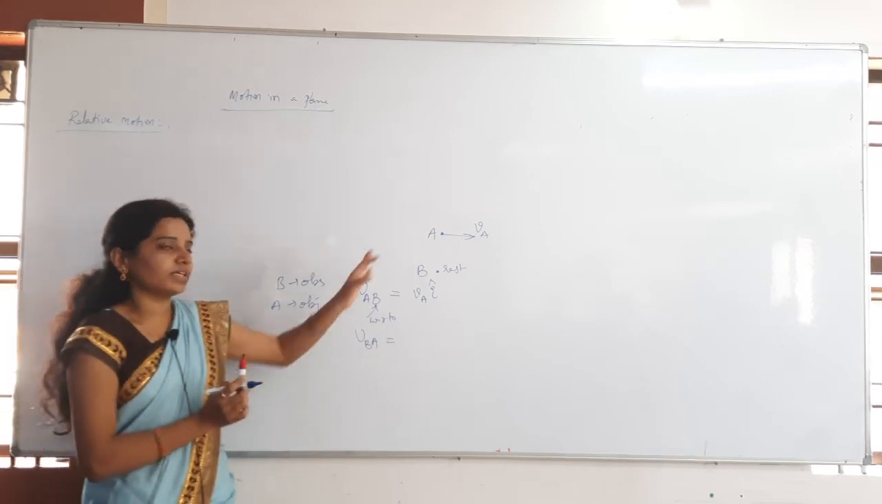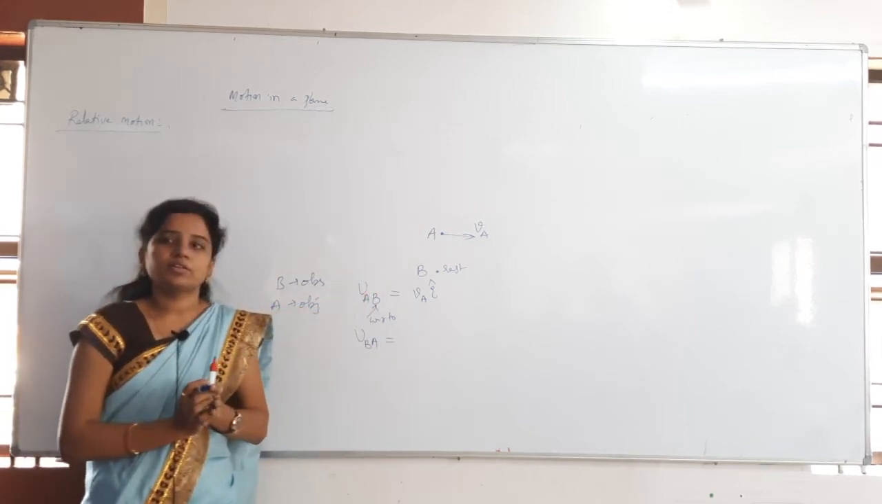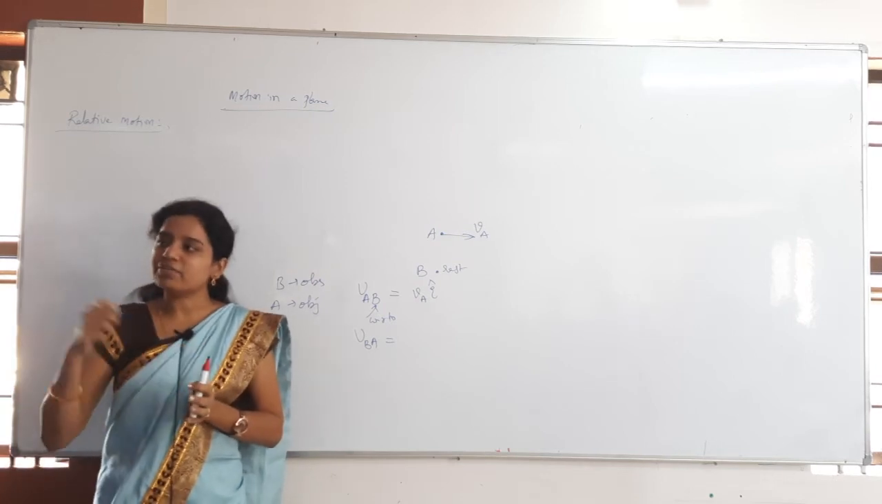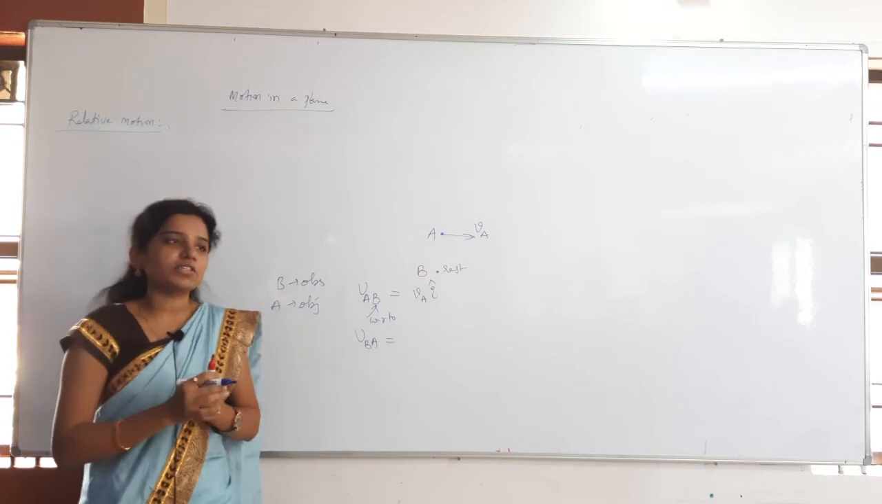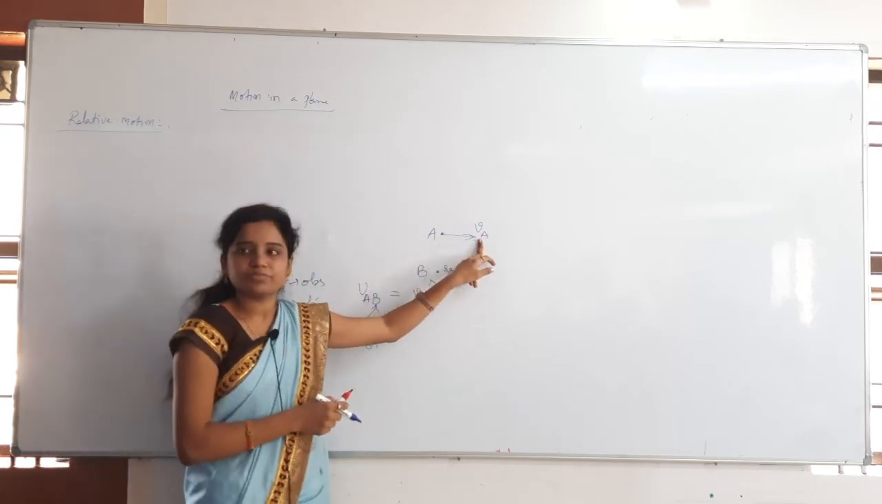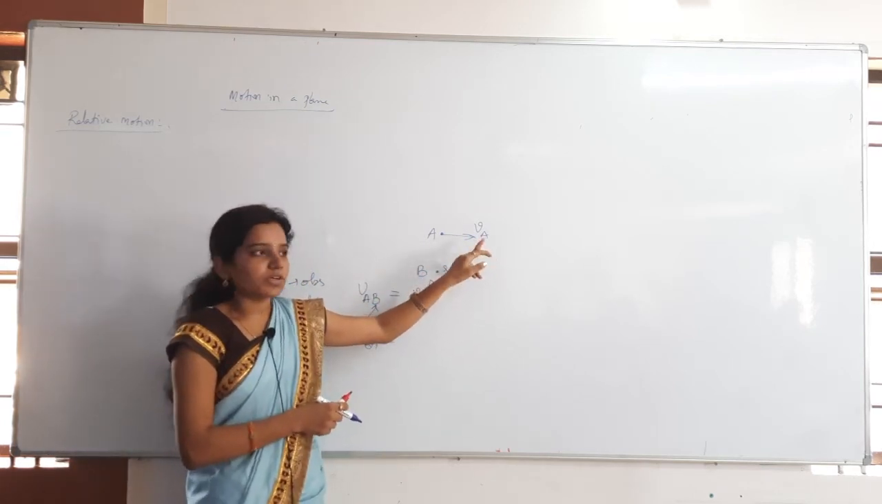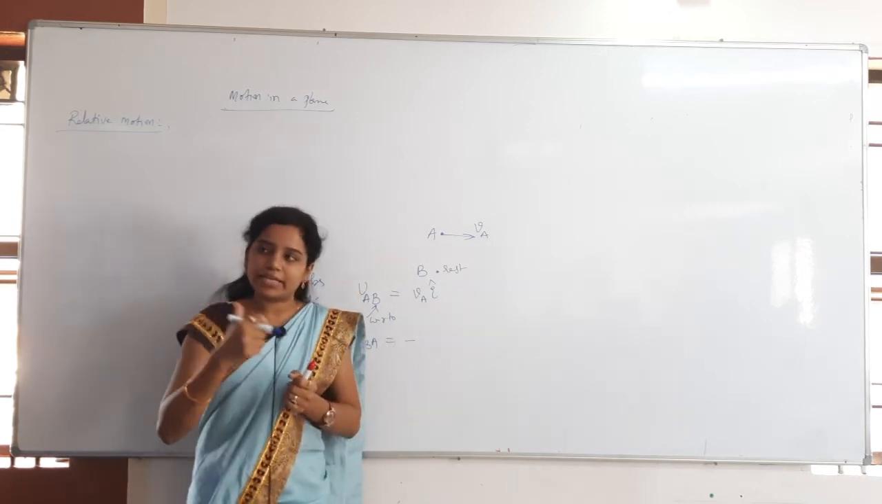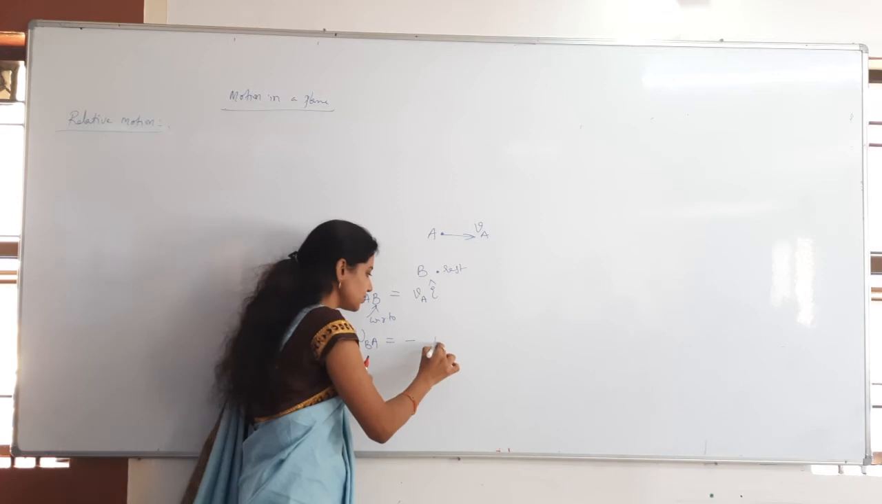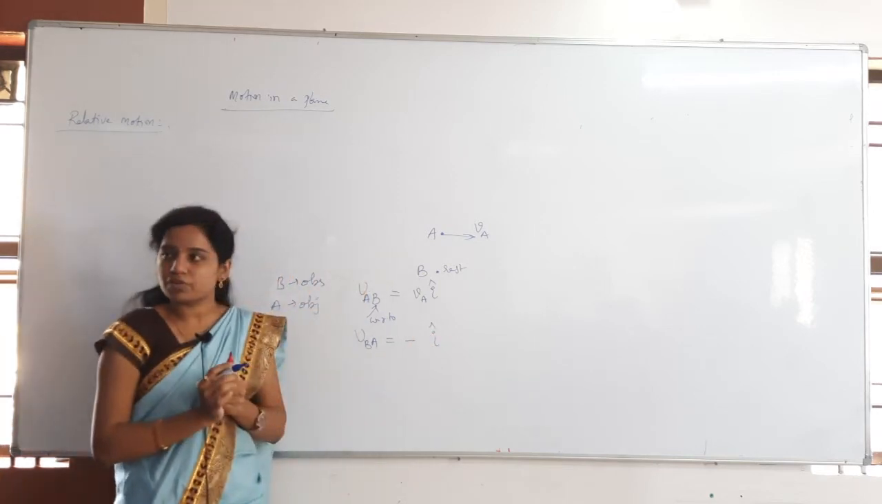What will A think? What will A think? B is moving in the backward direction. With the same velocity or a different velocity? The same velocity, whatever he is having. You are understanding, right? So what can I write? I can write that B is moving along the negative x axis. Negative x axis is nothing but minus i cap, of course.